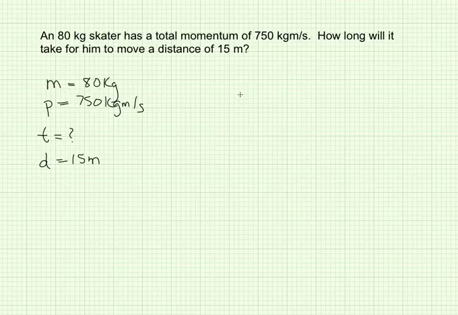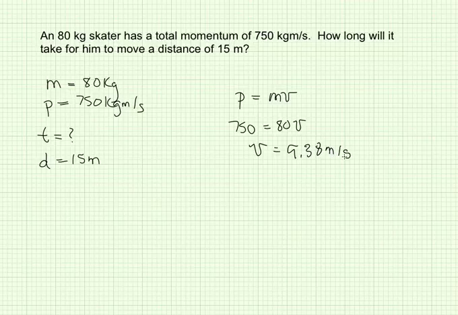All right, so let's take a look at this. We have our momentum relationship. However, there's no time associated with it. So let's see what we could solve for. I've got the momentum is 750. I know that the mass is 80. I could find the velocity of my skater, and I get 9.38 meters per second.